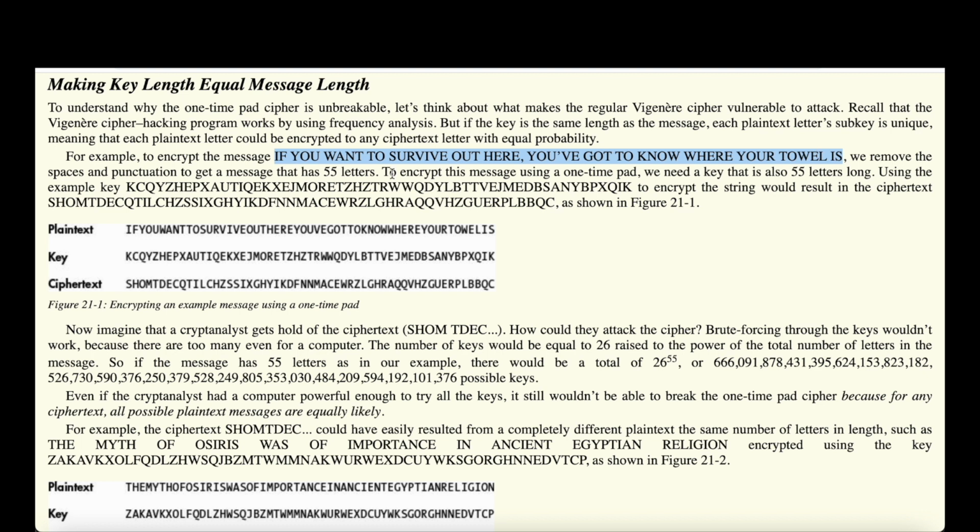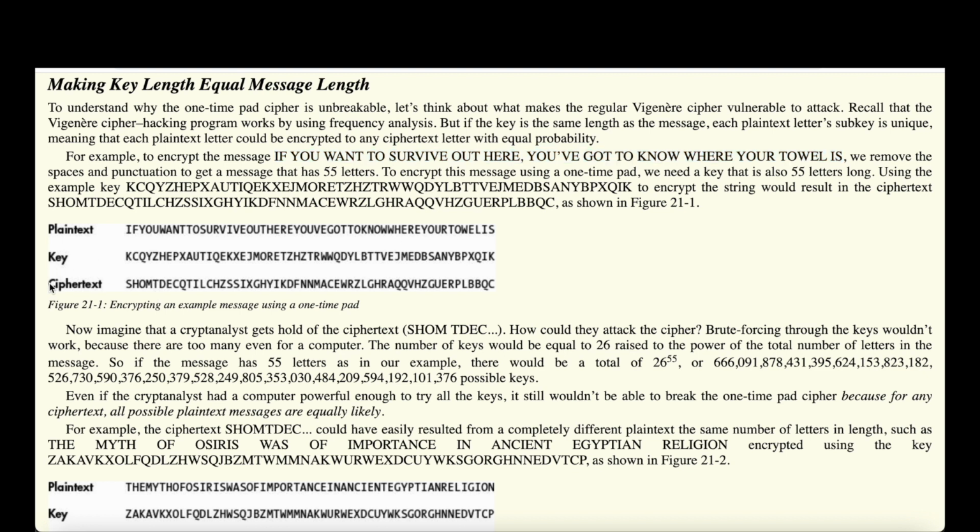We can take the plaintext message: if you want to survive out there, you've got to know where your towel is. And of course we can remove all the spaces and punctuation, and then our message is going to have 55 letters. So our key also needs to have 55 letters to be encrypted using the one-time pad cipher. So here we have that example: we have our plaintext, then we have the key with an equal number of letters, and the ciphertext that results.